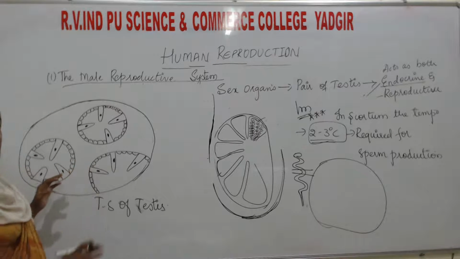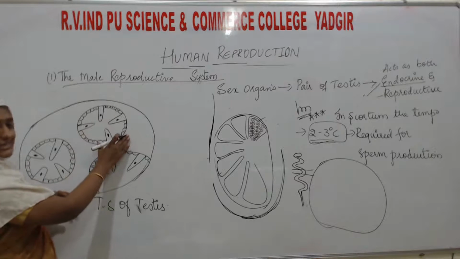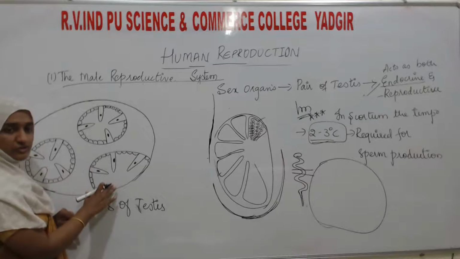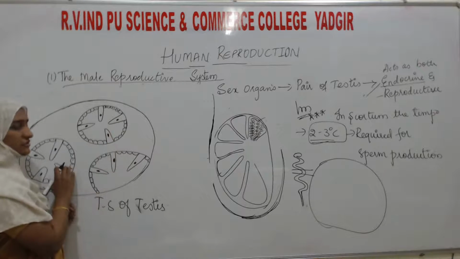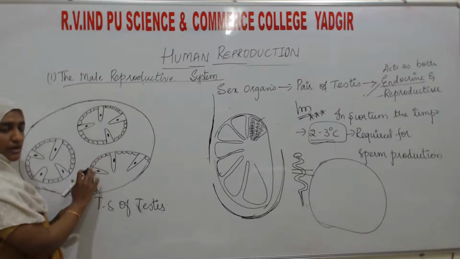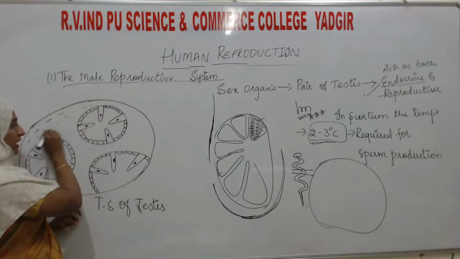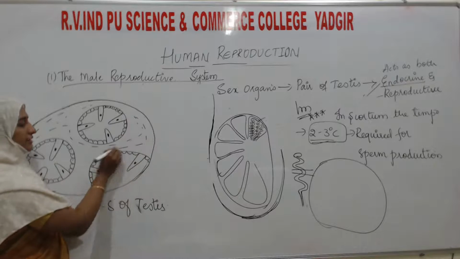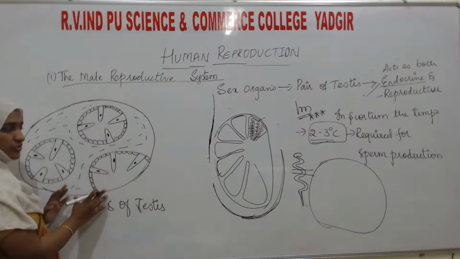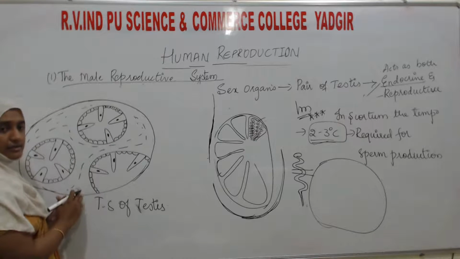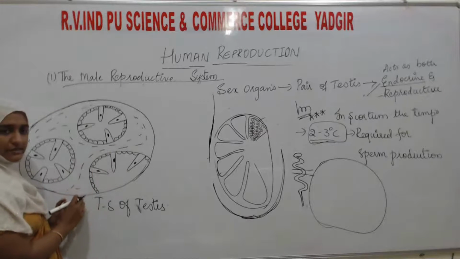See here, you can see a section of each seminiferous tubule in a section of a testis. These seminiferous tubules are associated with one another by some connective tissues. These are the connective tissues. Each seminiferous tubule here is connected by what? By some of the connective tissue.